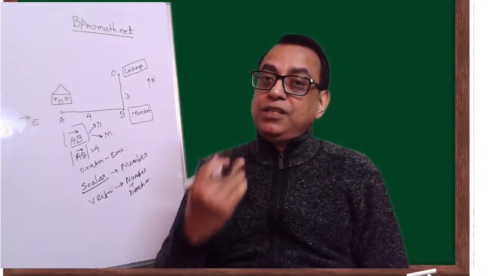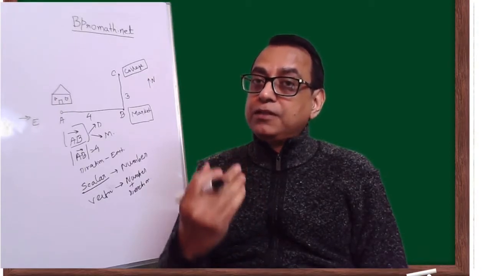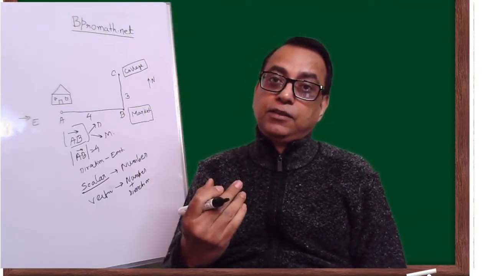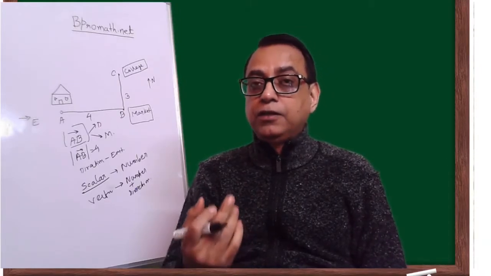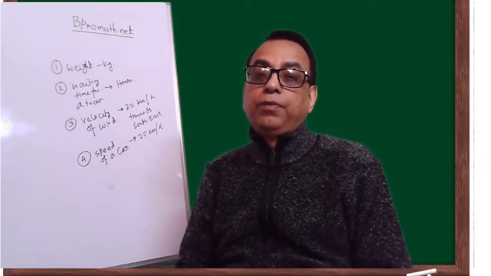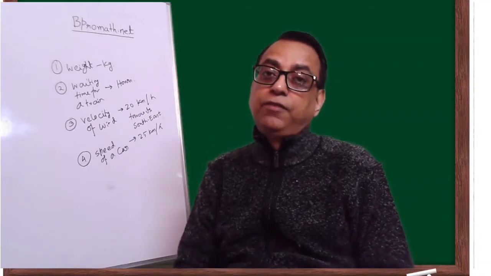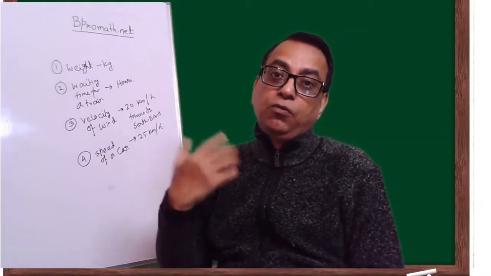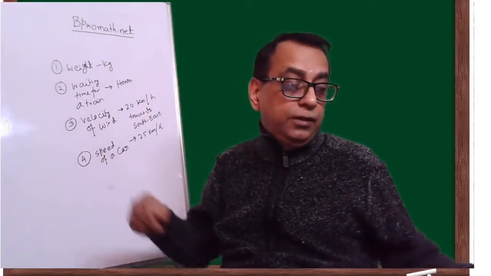So this is the difference between vectors and scalars. Hope it is clear to you what is a vector and what is a scalar and what are their differences. We can take some examples and tell whether these are vectors or scalars. Let me take a couple of examples and give more explanation. For example, the weight of a person or weight of something, these are in kgs. It does not have any direction, so it will be a scalar.